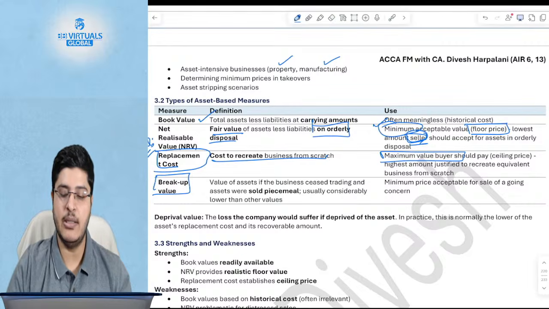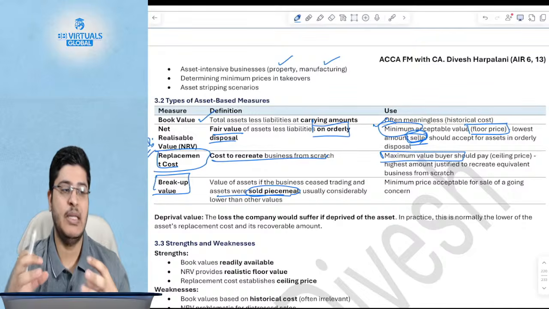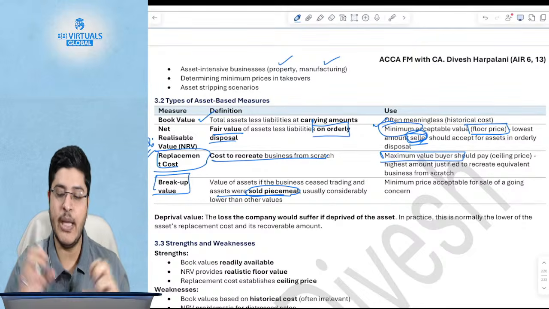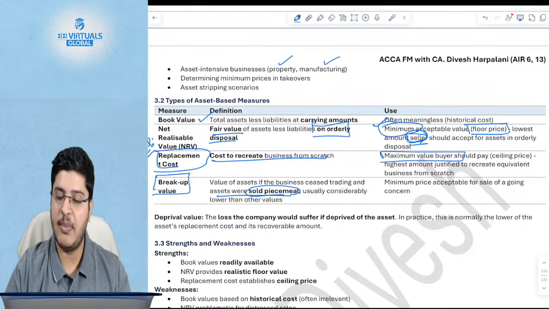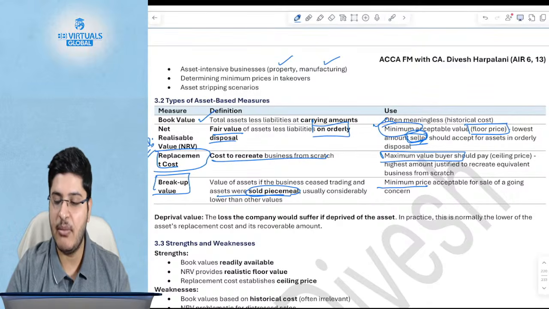Okay. And then there is also a breakup value if the business has ceased to trade, if it is no longer a going concern. Then if these assets are sold piecemeal, what does piecemeal mean? Piecemeal means if it is sold in parts. Then what is the price? This is the minimum acceptable price for the sale of a going concern.